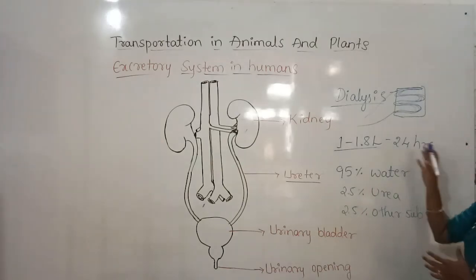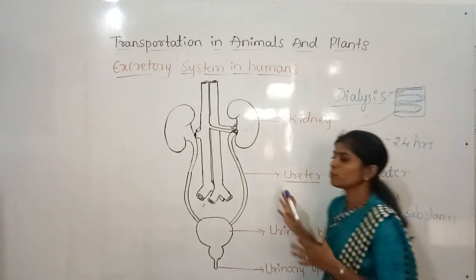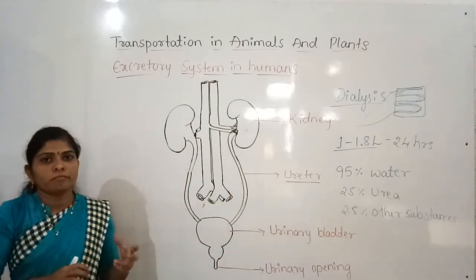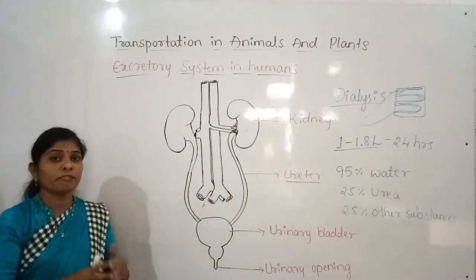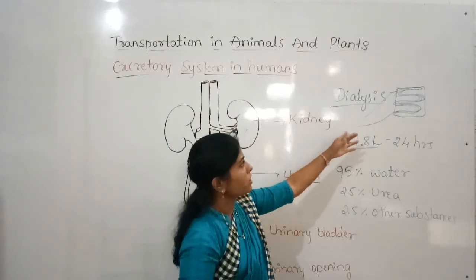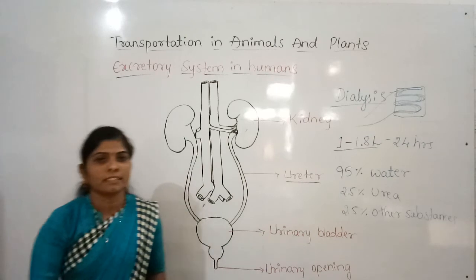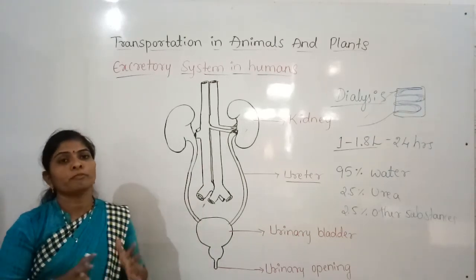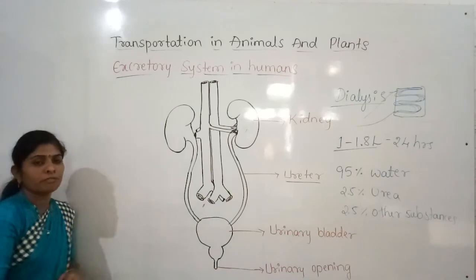It should be done every day. But it is the costliest method, dialysis. Better than this, we can replace the kidney if it is possible. Only if in that much need, we have to go for dialysis. It is the method of purifying the blood artificially.